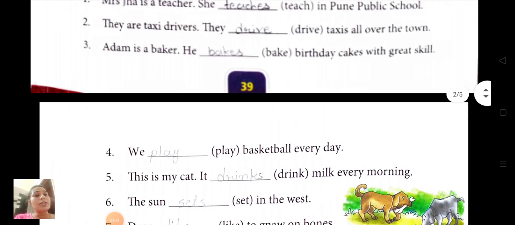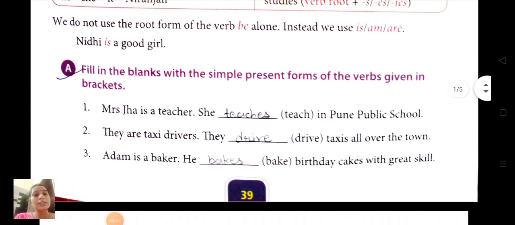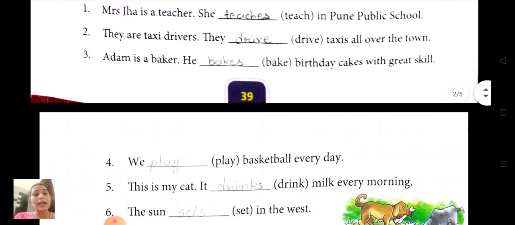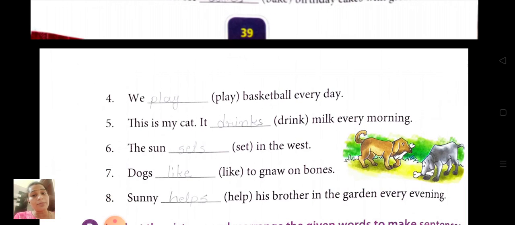Okay students, so with this we are going to end this lesson. You have to write this exercise in your rough book as homework. Okay, rewrite it in your rough book.